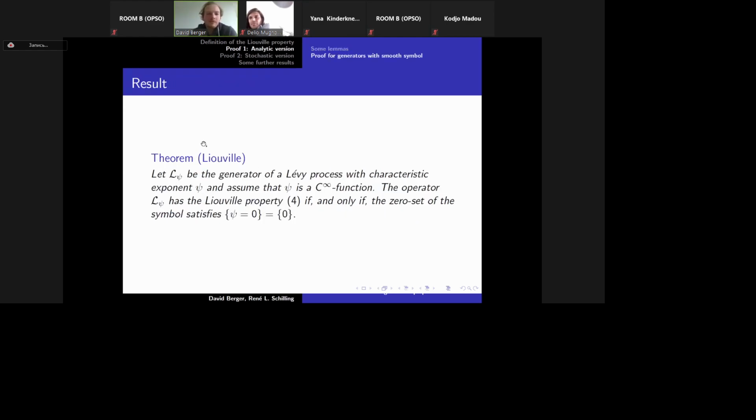Now we want to state the result. Let L psi be the generator of a Lévy process with characteristic exponent psi, and assume that psi is a C infinity function. So it is polynomially bounded and all derivatives are polynomially bounded. The operator L psi has the Liouville property if and only if the zero set of the symbol is trivial.